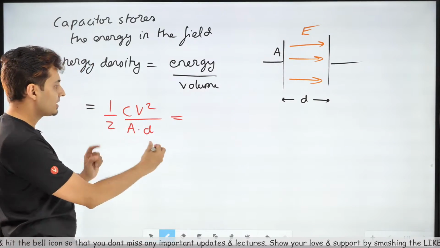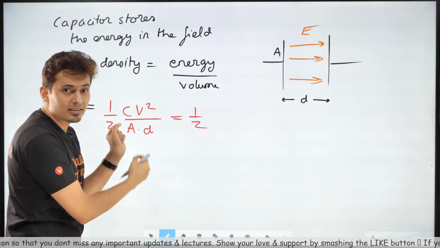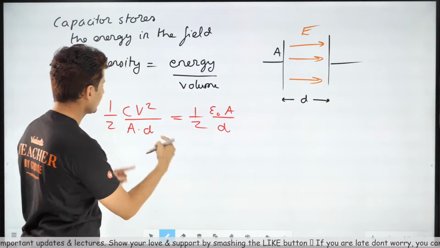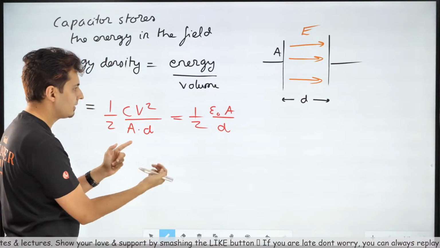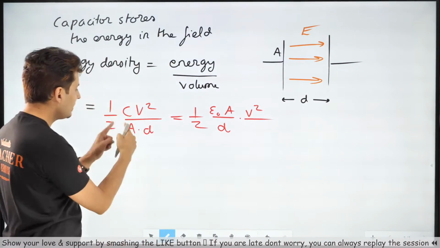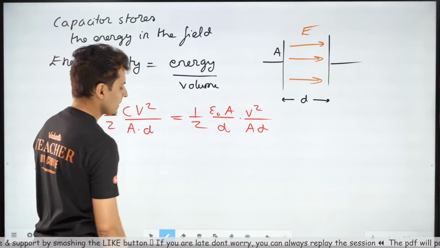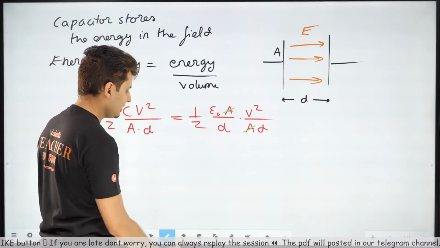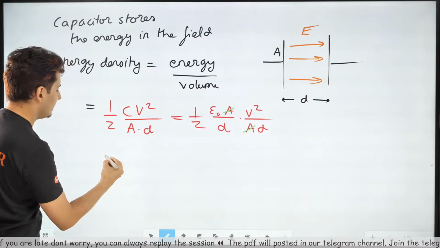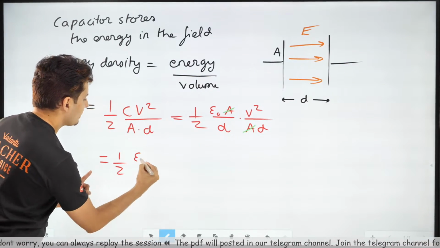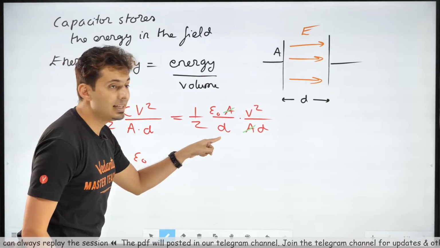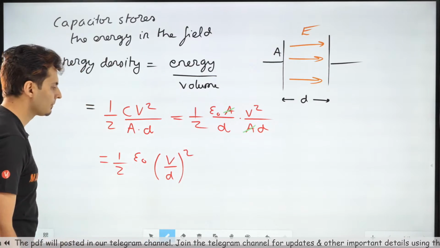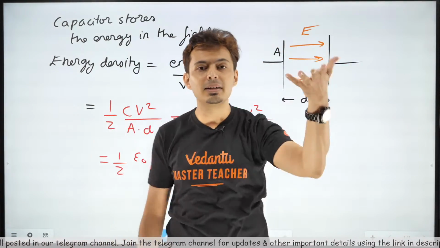Next step, observe the derivation carefully. C, which is capacitance, I gave you the formula last class. It was epsilon naught A divided by D, the value of capacitance for a parallel plate, into V square divided by A into D. Now the best part is that this A and this A get cancelled, and now I can simply write this as half epsilon naught, D into D is D square, so it is nothing but V by D whole square.